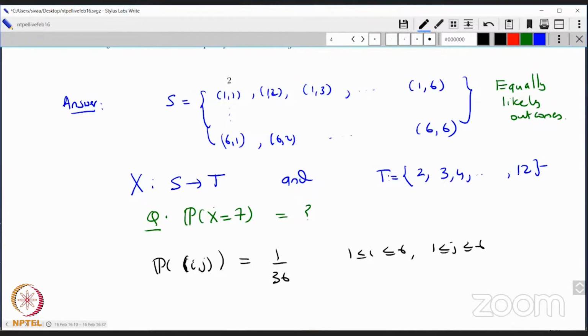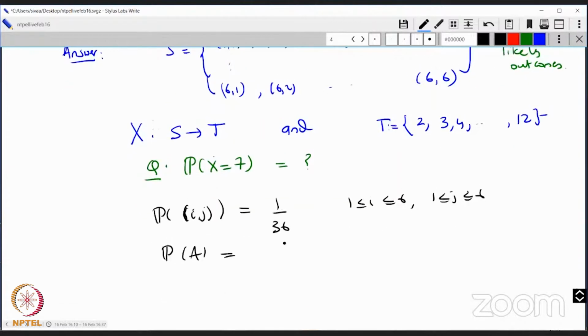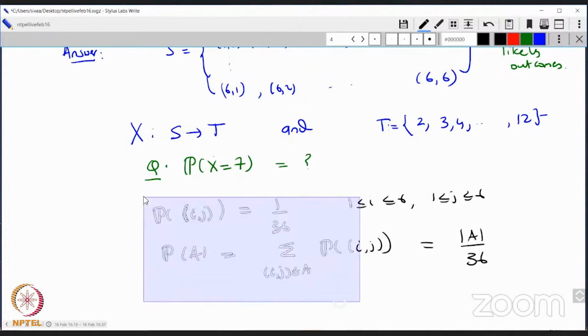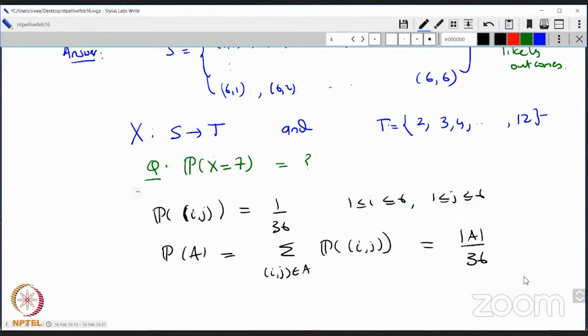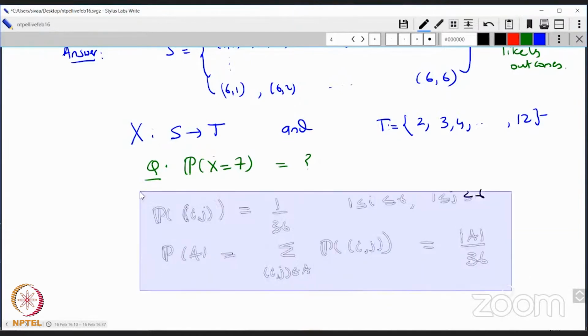And then the probability of any event A is going to be the sum over all (I, J) in A of the probability of every outcome in A. But every outcome has the same probability, so it will become the size of A by 36, because everybody is 1 over 36. So that's how the probability looks, right? We mark this in purple so that it's clear this is a side discussion of the equally likely outcome experiment.